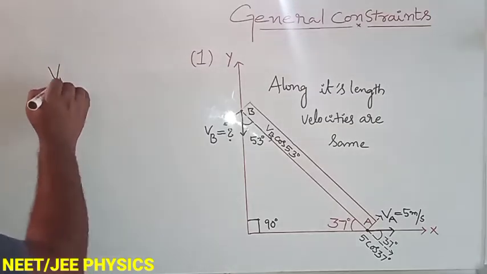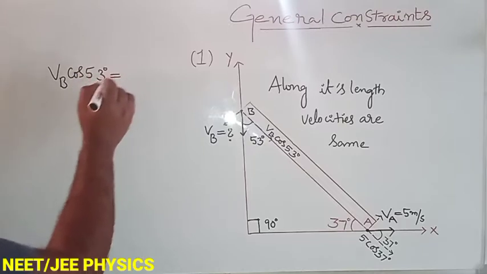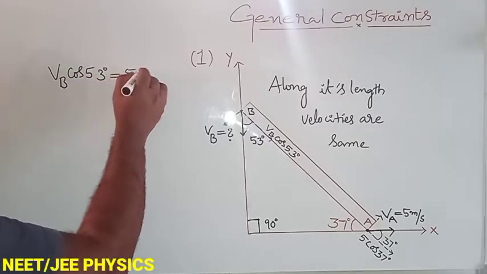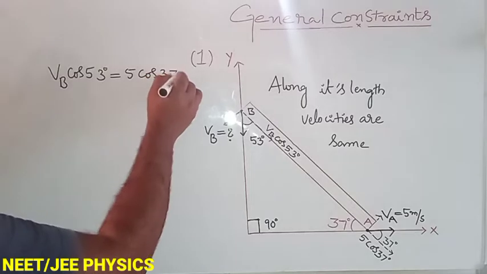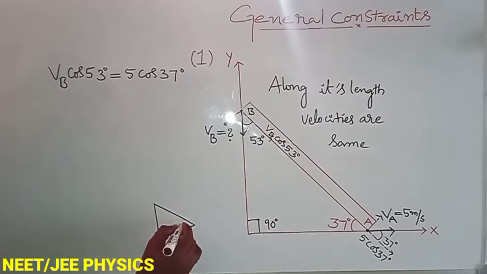Let us take here VB cos 53, which is equal to 5 cos 37, both are equal. But we know one triangle. Let us take this triangle with 37 degree here.